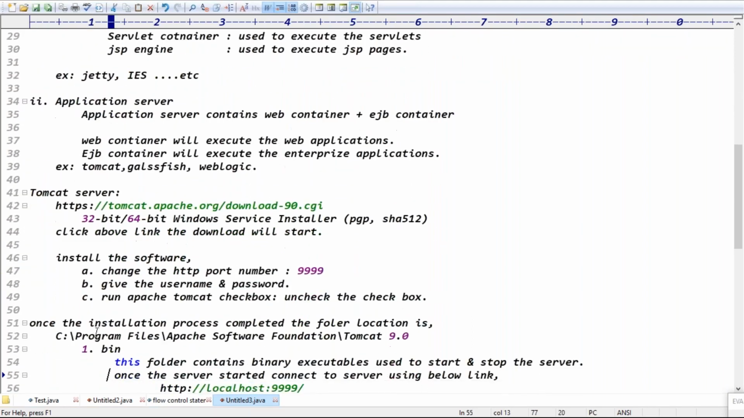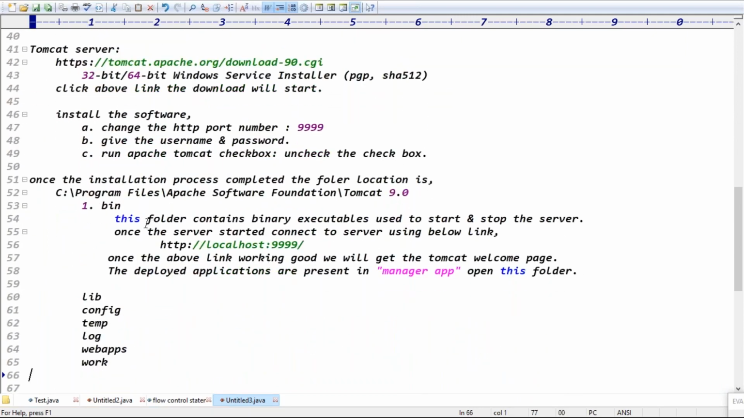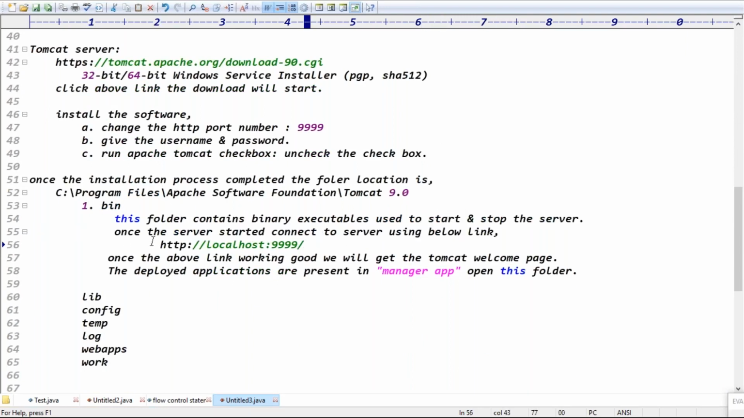Install the software and change the port number. Once the installation is completed, this is the folder location. In it, there is a bin folder, and here we have the startup file. Start the server. Once the server has started, connect to it using the below link. Once the link is working well, you'll get the Tomcat welcome page.